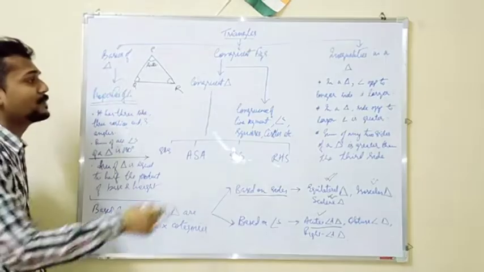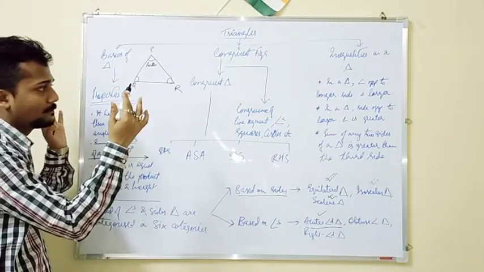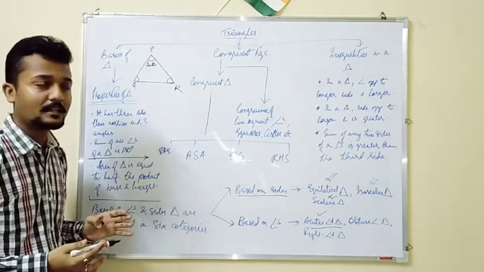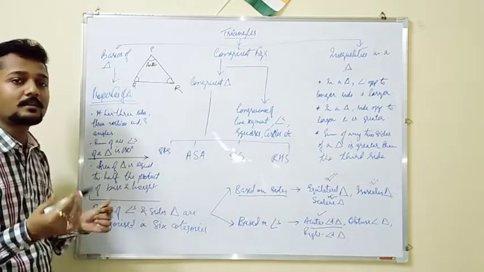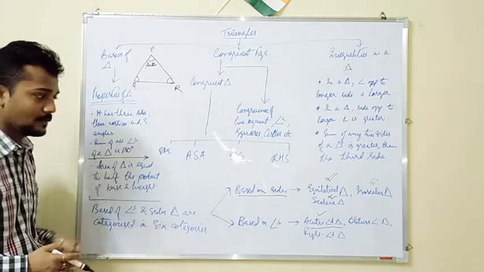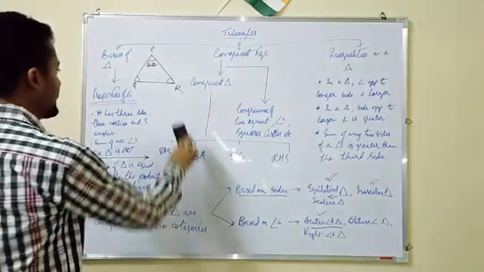This flow chart is very important. If you understand the flow chart very distinctly and very clearly, then the whole chapter will not be a very difficult task for you. So this is the acute angle triangle.